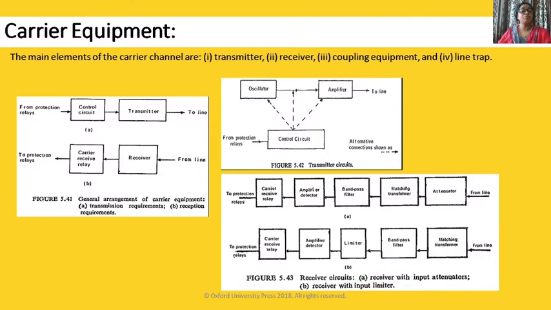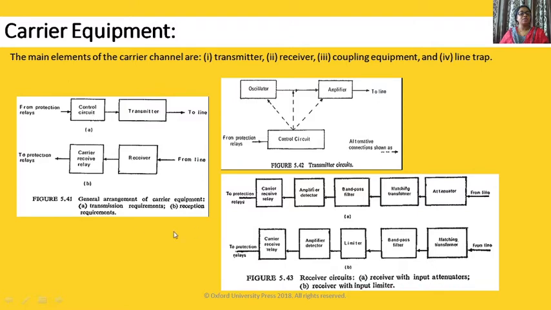The carrier equipment: the main elements of carrier channels are transmitter, receiver, coupling equipment and line trap. This is the general arrangement for carrier equipment: transmission requirement and reception requirement, from protective relay control circuit to the transmitter, and from line to receiver to carrier receiver.